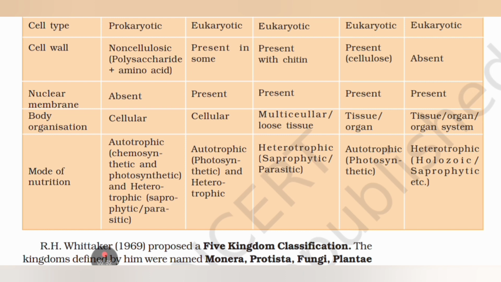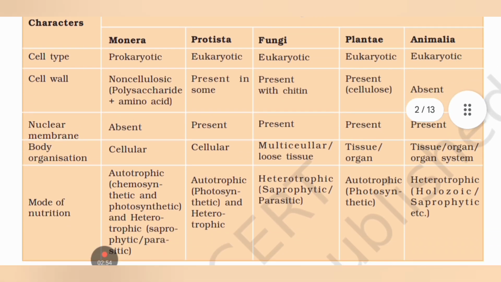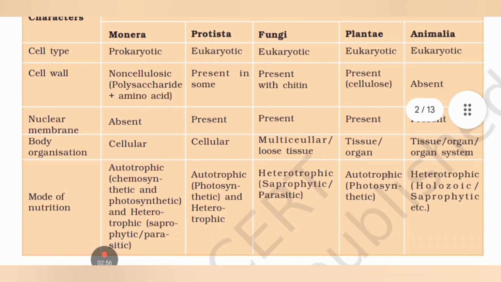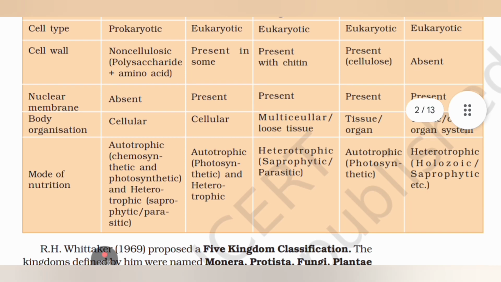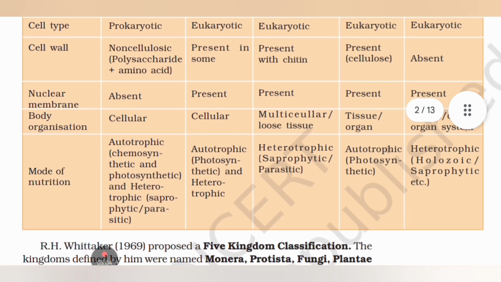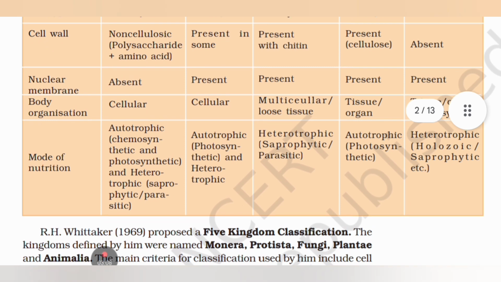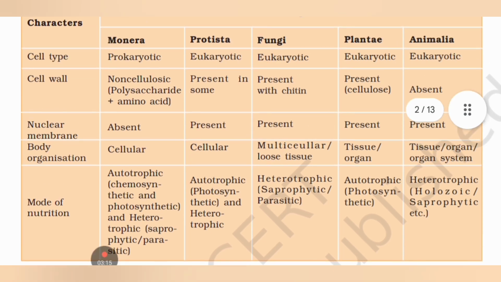Protista: cell type eukaryotic, cell wall present in some, nuclear membrane present, body organization cellular, mode of nutrition autotrophic (photosynthetic) and heterotrophic.